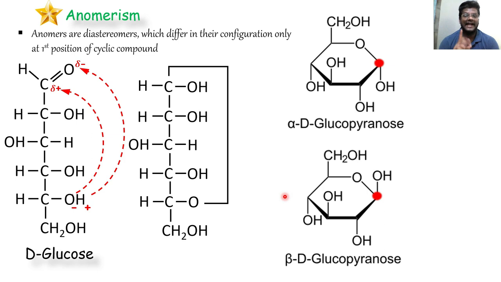So let's clear that doubt also, why only this OH got the charges developed. Because only when we select this particular OH, we will get a 6-membered saccharide, which is relatively more stable. If I had chosen this OH, a 5-membered saccharide would have been formed, which is less stable. That's why we choose particularly this OH.